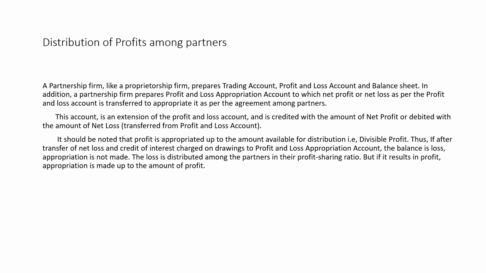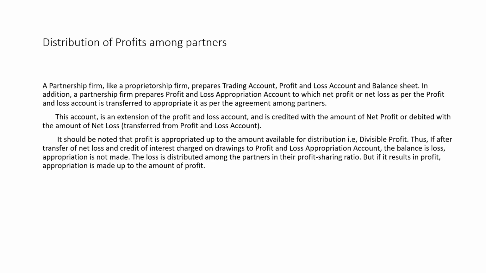So after making the profit and loss account, they also make one more account, which is also called below line account. The name of that account is profit and loss appropriation account. In this account, the profit of the firm is transferred to the credit side, and if it is a loss, it is transferred to the debit side as per the agreement among the partners. This is also known as extension of profit and loss account.